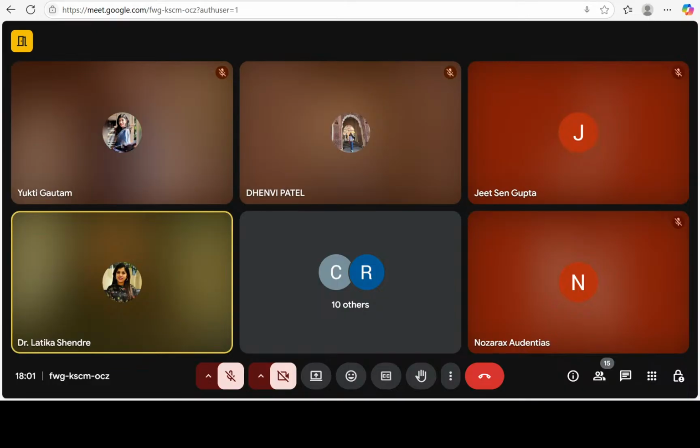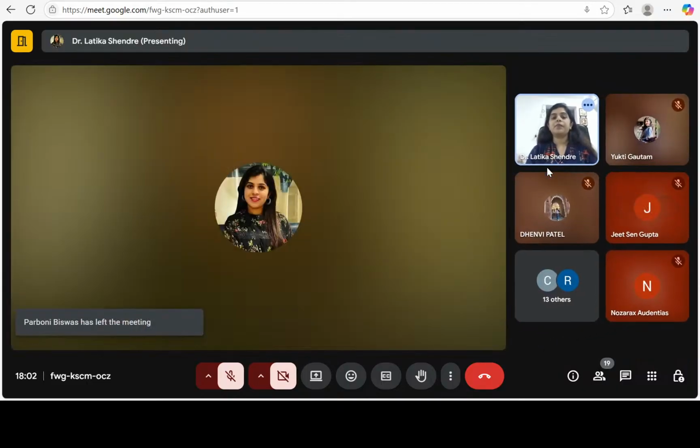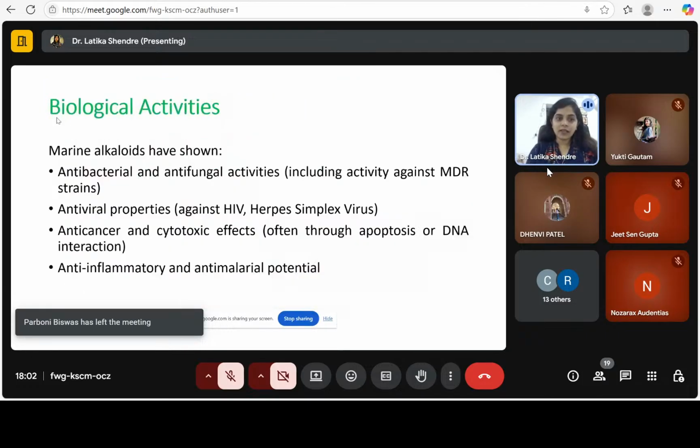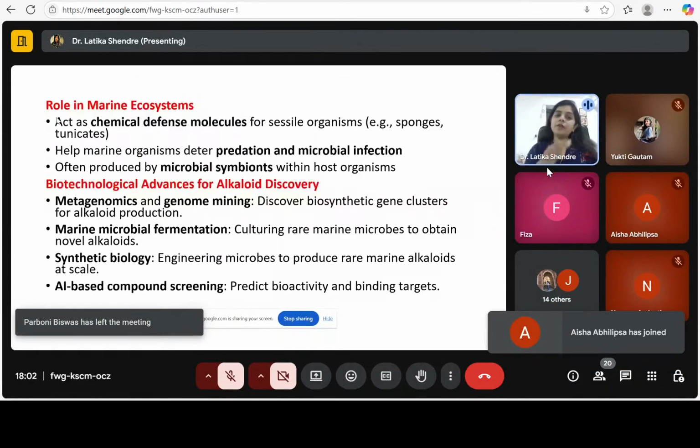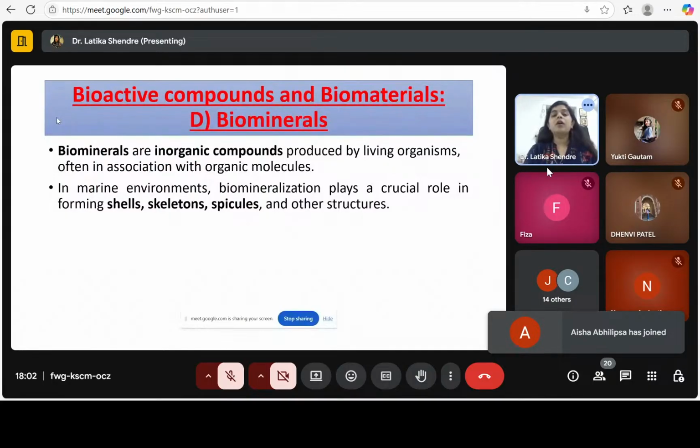Second was enzymes, if you remember. After that, we had started with our next subtopic, third was alkaloids. Okay, so we completed with alkaloids. Now we will continue with this topic.